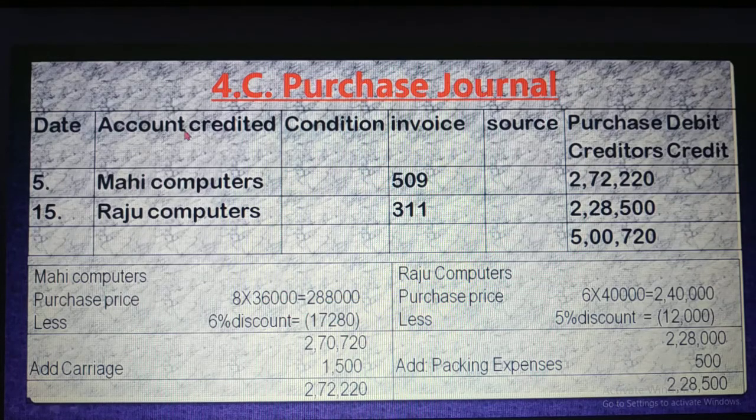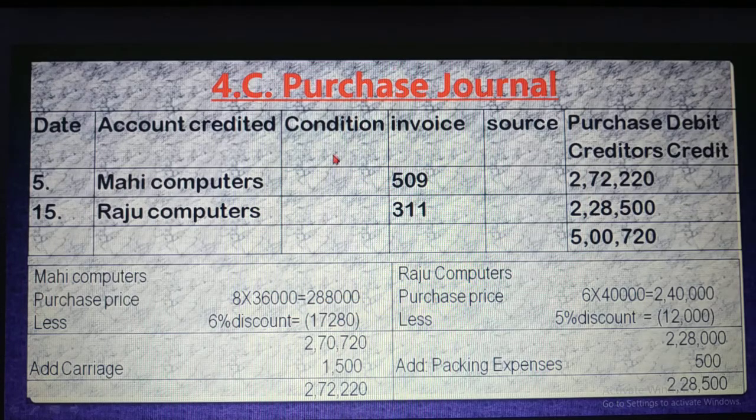And the box is date, account credited, condition, invoice, source, purchase debit, creditors account credit. Dear student, we purchase from Mahi Computers, that's why we have written here Mahi Computers. We purchase from Raju Computer, that's why I have written here Raju Computer. Then condition, if there is any purchase condition, we will write in this box.